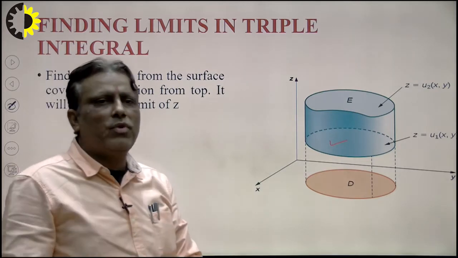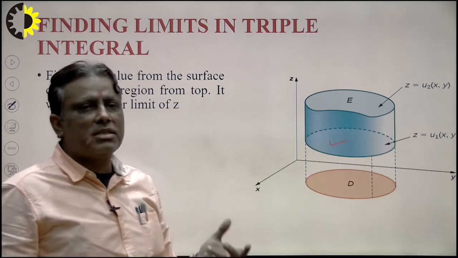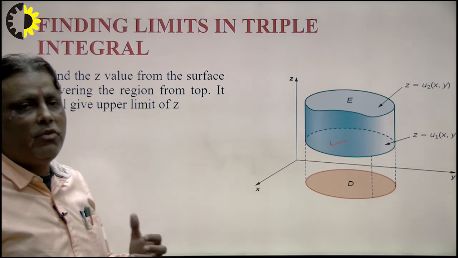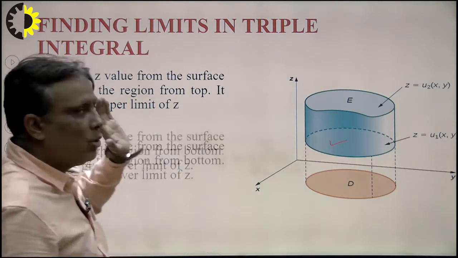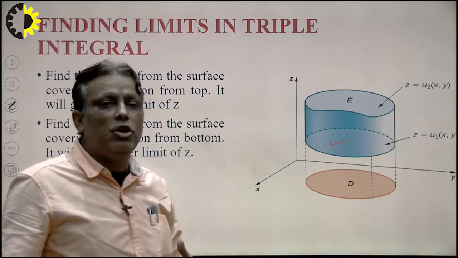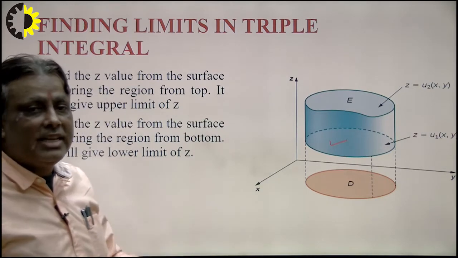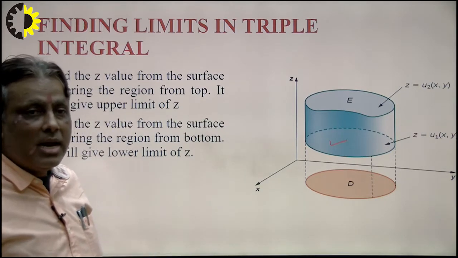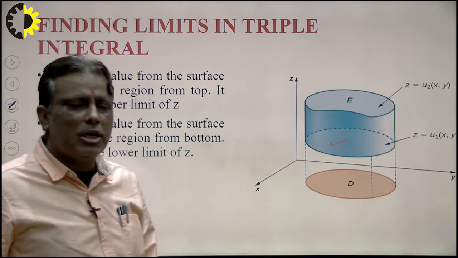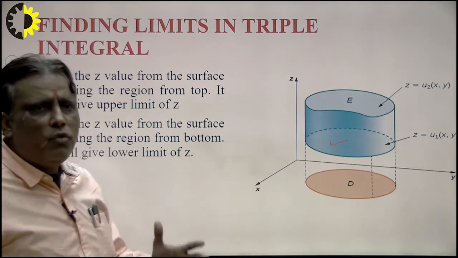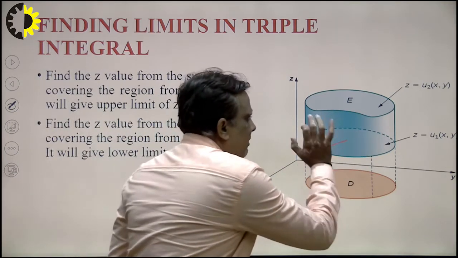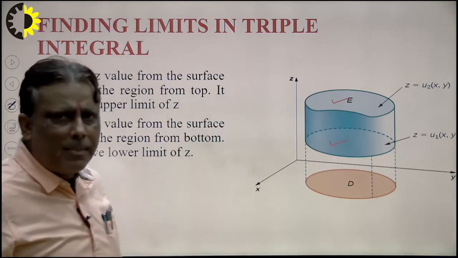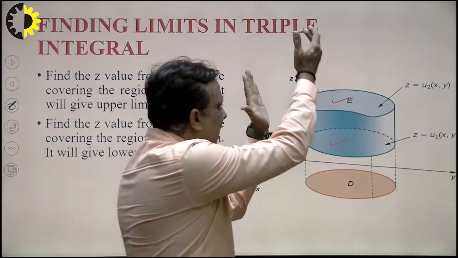First of all, find the value of z from the surface covering the region from the top. It will give the upper limit of z. And the question is how to calculate the lower limit: find the value of z from the surface covering the region from the bottom, and it will be the lower limit of z. First of all we take the decision which will be the lower limit and which will be the upper limit, because this portion is parallel to the Z axis.